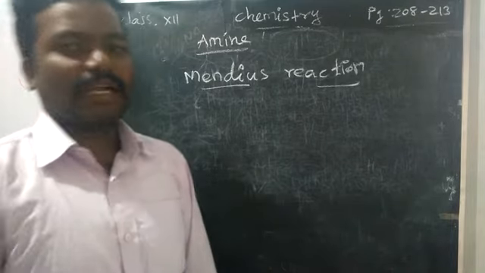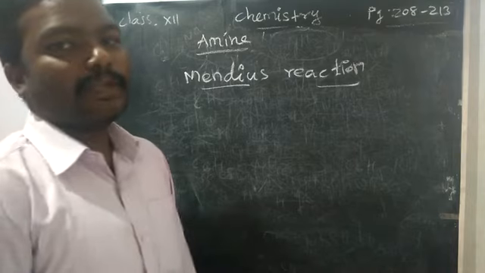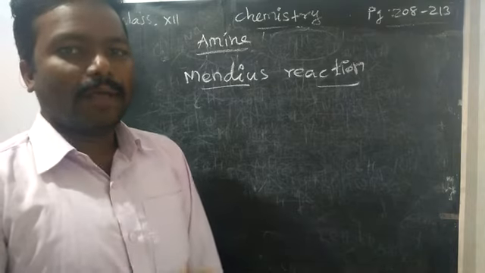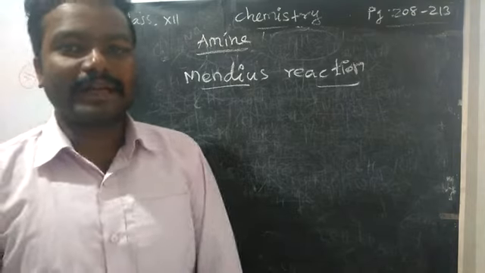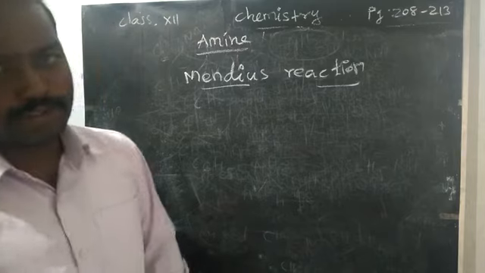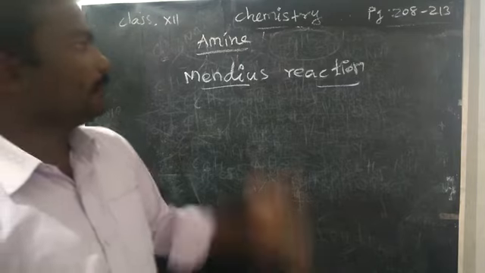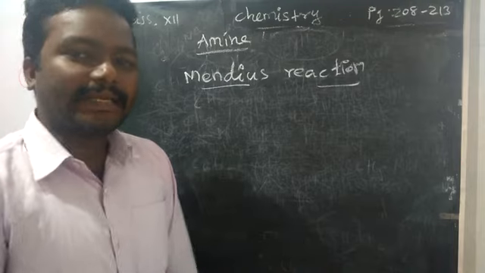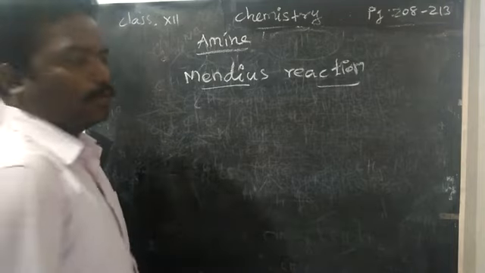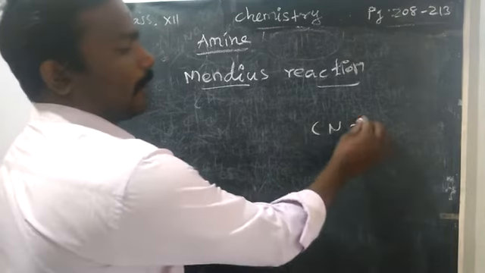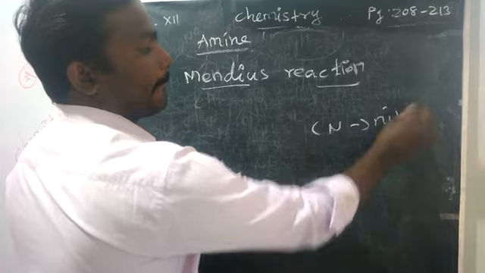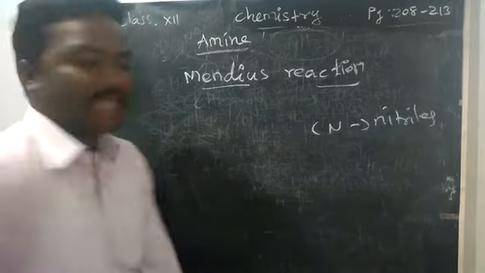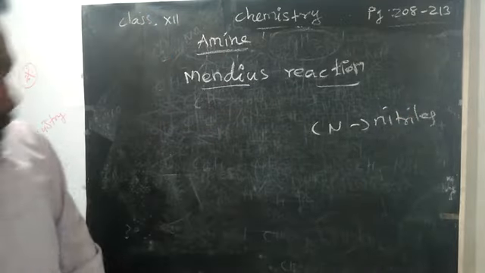First preparation we already finished in the previous video. What is that? Amines can be prepared from the reduction of nitro compounds. Now we are going to take nitriles to prepare amine. What do you mean by nitriles? The cyanide group, the CN group, is called nitriles. So from the cyanide group, we are going to prepare the amines.